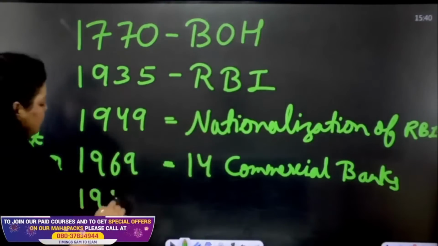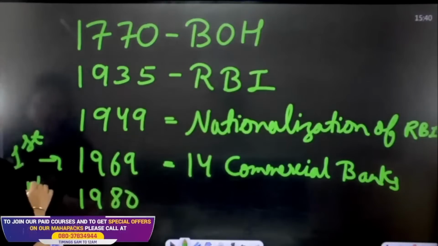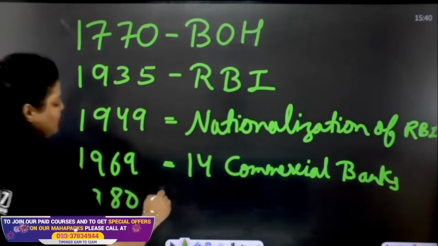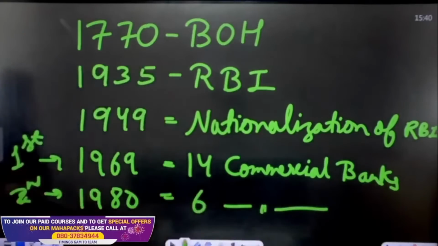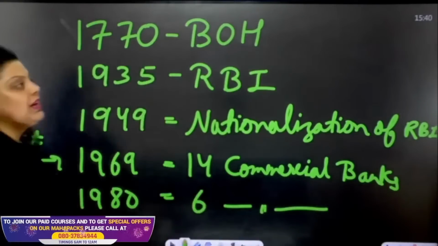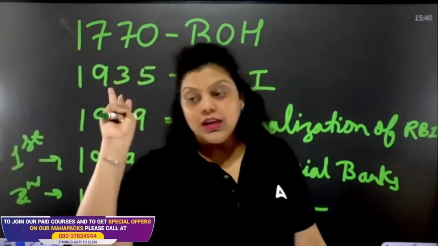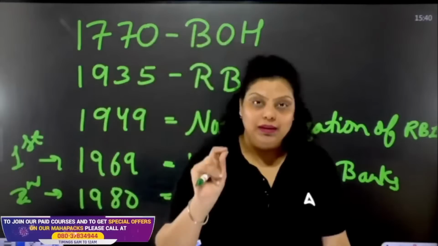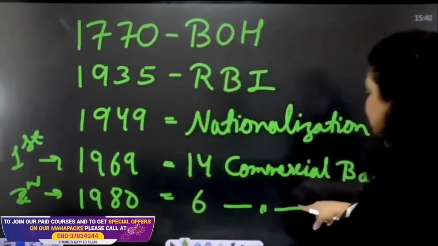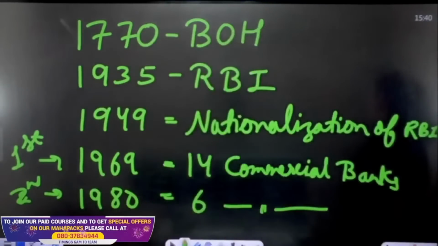Then in 1980, the second nationalization happened, and in the second nationalization, 6 more commercial banks were nationalized. Now, why only 6 more commercial banks? Because the criteria the government had given was 200 crore public deposit. So 200 crore public deposit was the criteria seen here in 1980.